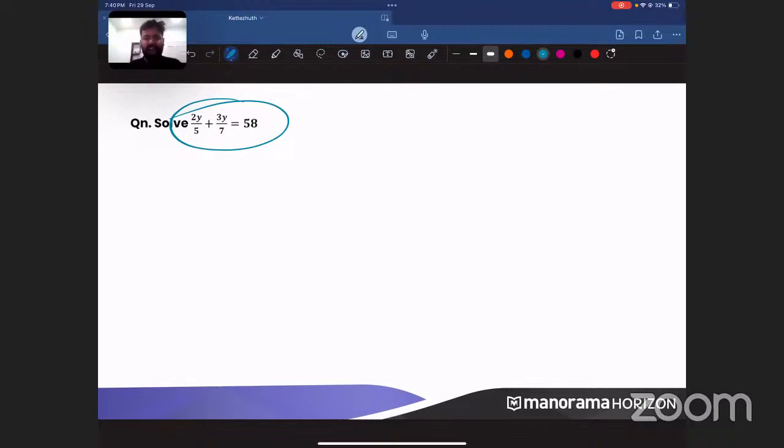So this is a fraction. Fractions cannot be simply added, right? If you want to add or subtract two fractions, the denominator should be the same. Denominator should be the same means you have to take the LCM. So what is the denominator here? 5 and 7. So you have 2y by 5 plus 3y by 7 is equal to 58.